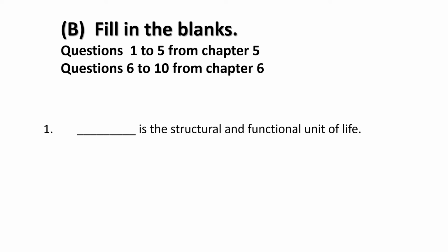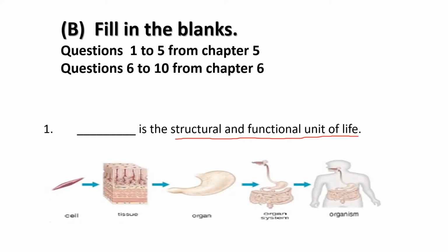Our first fill up is: dash is the structural and functional unit of life. Of course, you know this answer very well, dear students. Then also, let's clear your doubt over here. Starting from the organism, any organism, take an example of our body. Any organism or any body is made up of organ systems, right? And that organ system is made up of different organs. Here the example is given with the digestive system. So the digestive system includes mouth, then salivary glands, esophagus, stomach, small intestine, large intestine.